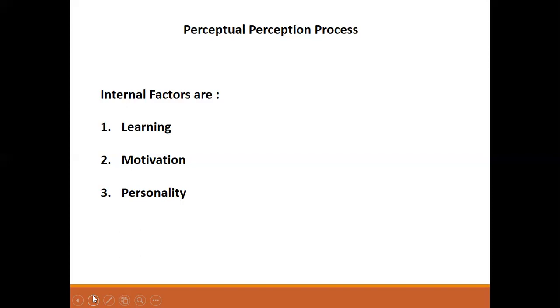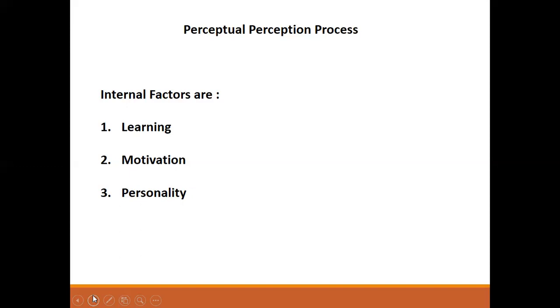So I'll move on to motivation. Motivation also has a vital impact on perceptual selectivity. For example, a person walks into the lunchroom. He may go to the table where several of his co-workers are sitting, rather than choosing a table which is empty or where just one person is sitting.